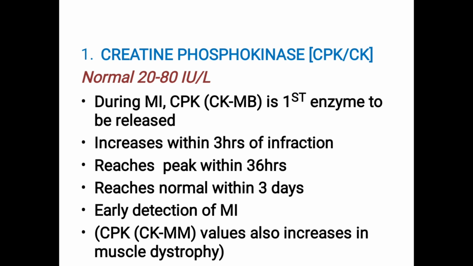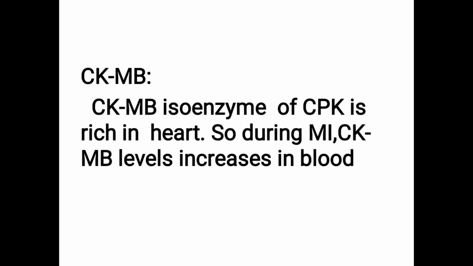So CKMB is particularly required for early detection of MI. CKMM, as I told, values increase in muscle dystrophy. CKMB isoenzyme of CPK is rich in heart, so during MI, CKMB levels increase in blood. As I told, there are three isoenzymes: CKMM, MB, and BB.